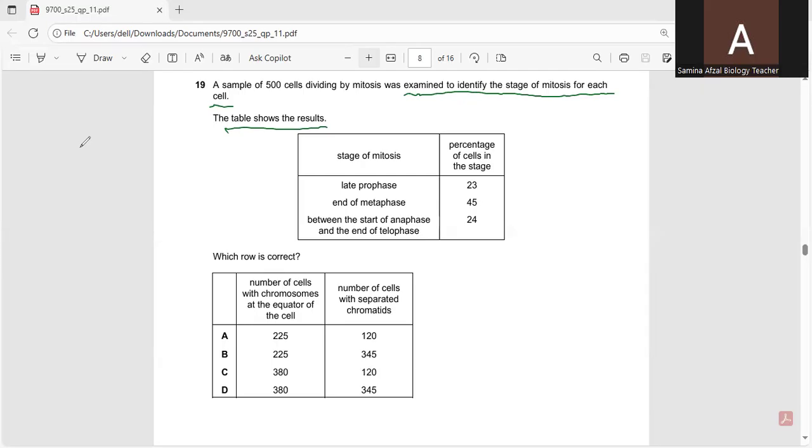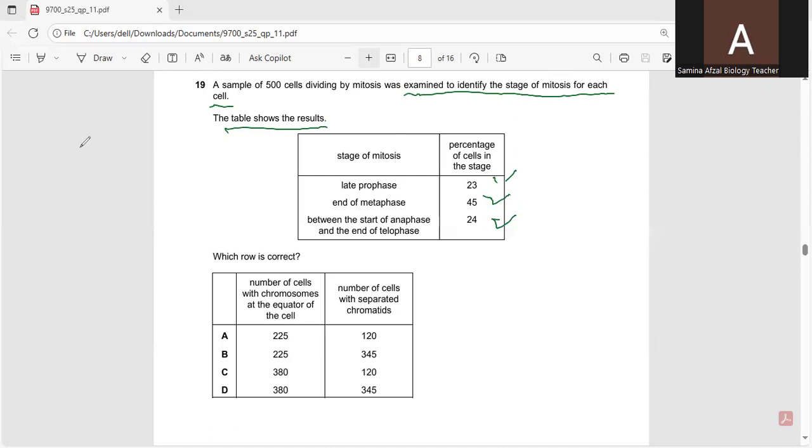So for the different stages of mitosis, the percentage of cells in late prophase is 23%, the end of metaphase 45%, and between the start of anaphase and the end of telophase, it is 24%. Which row is correct?